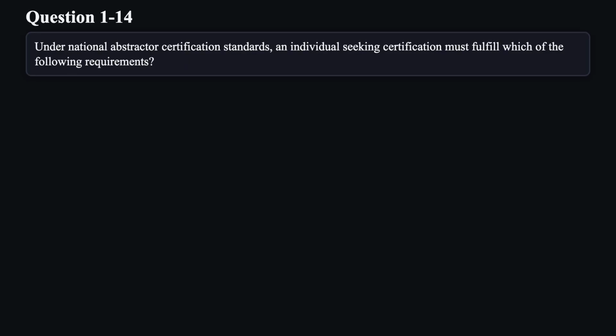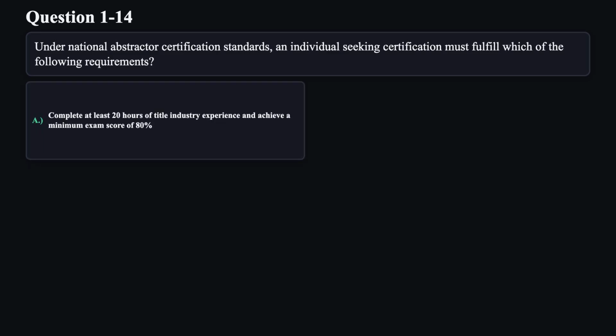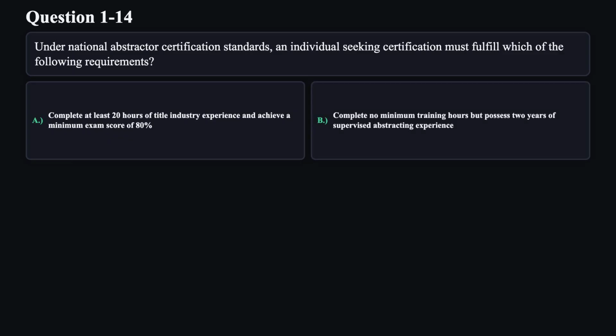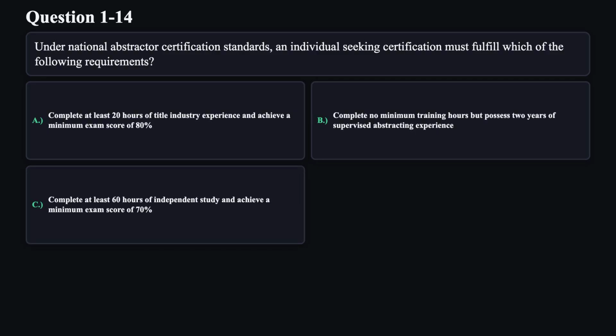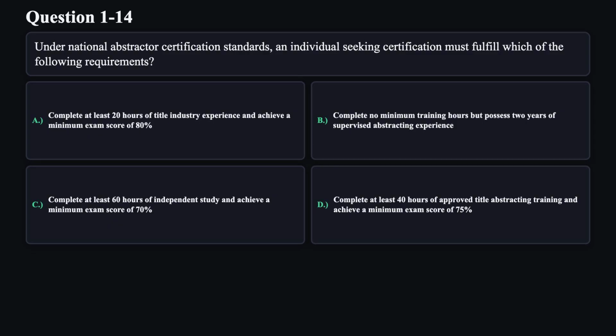Question 14. Under National Abstractor Certification Standards, an individual seeking certification must fulfill which of the following requirements? A. Complete at least 20 hours of title industry experience and achieve a minimum exam score of 80%. B. Complete no minimum training hours but possess 2 years of supervised abstracting experience. C. Complete at least 60 hours of independent study and achieve a minimum exam score of 70%. D. Complete at least 40 hours of approved title abstracting training and achieve a minimum exam score of 75%.